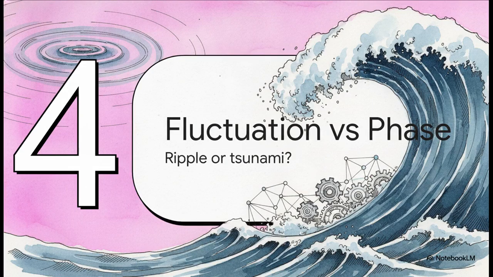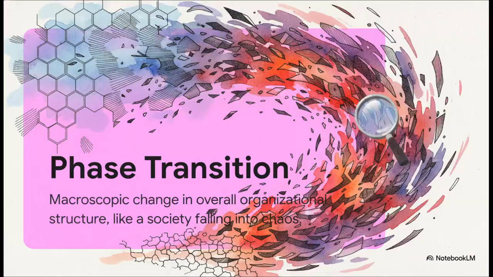Moving right along to Section 4, Fluctuations versus Phase Transitions, or how we distinguish a ripple from an absolute tsunami. Now, remember, the prosecution claims the defendant caused severe chaos. In the language of statistical physics, a severe, systemic disruption is called a phase transition. This is a massive macroscopic change in the overall organizational structure of a system.